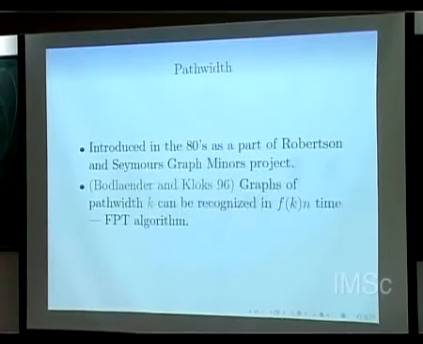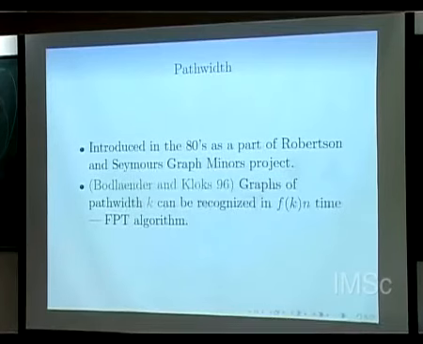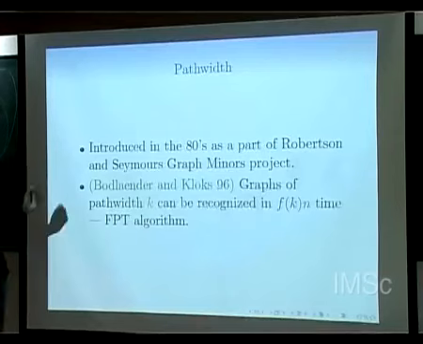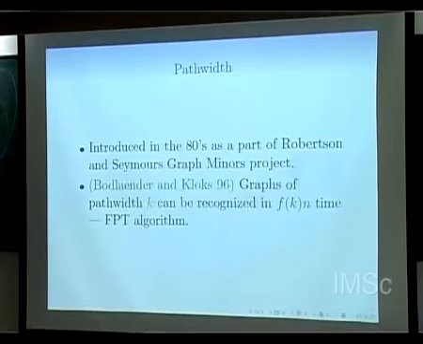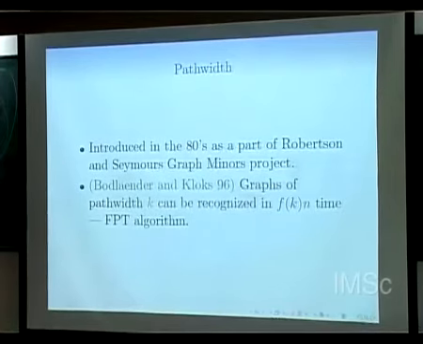So what is this path width? It was introduced in the 80s as a part of what is called Robertson and Seymour's graph minors project, and Bodlaender and Kloks in 1996 gave an algorithm which can detect whether a graph has path width k or not in time f of k into n. So if you want to test whether a graph has, say, path width 10 or not, and you want this decomposition, then in f of 10 into n time I can do this. That f of k is horrible, but still.